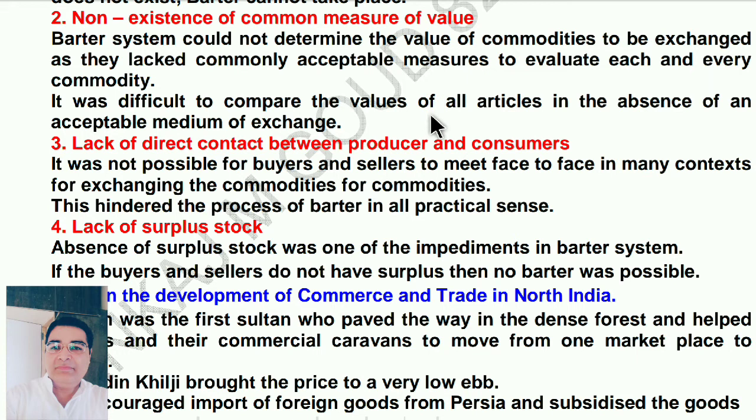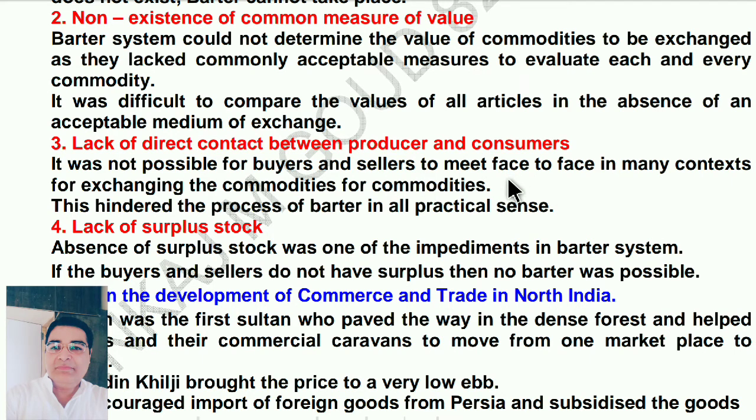Next point, lack of direct contact between the producer and consumer. It was not possible for buyer and seller to meet face to face in many contexts for exchanging the commodities, meaning product for commodities. This hindered the process of barter in all practical sense. So in olden days, there was only one way, that face to face you have to meet and give the products, but it is not possible.